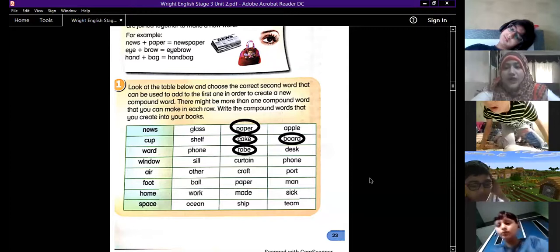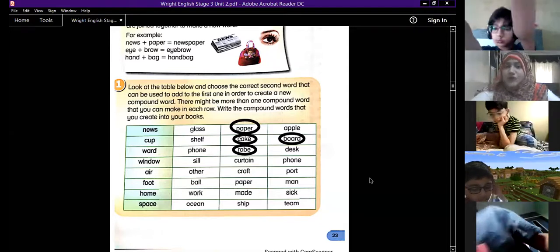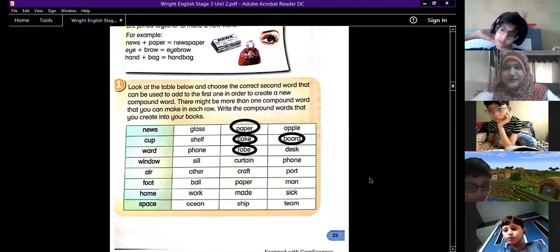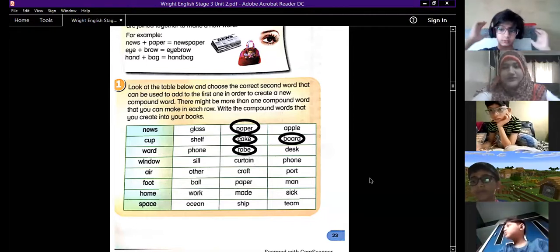You are also doing. No, Humaira, I am not doing. I'm letting Mohammed Saqib do it because he doesn't have a textbook. Those who have the textbook will do it in the textbook.